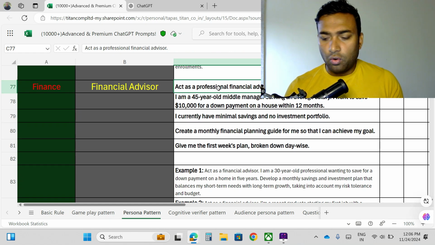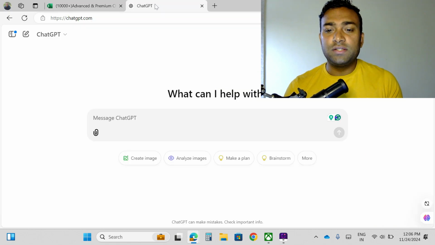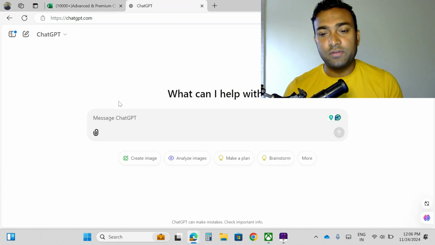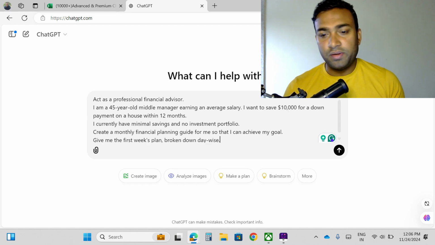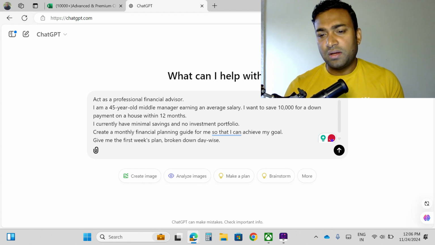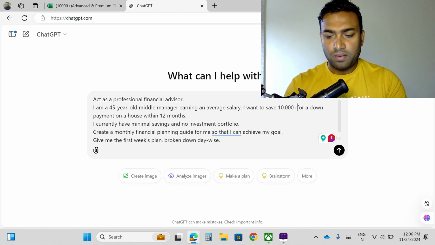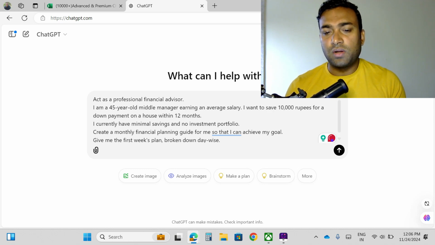So let me copy this example and go to ChatGPT. If you don't know, this is the interface of ChatGPT. I will copy and paste it, and suppose in rupees I will write, I want to save 10,000 rupees for a down payment on a house within 12 months. You can edit anything, based on your requirement you can write anything.